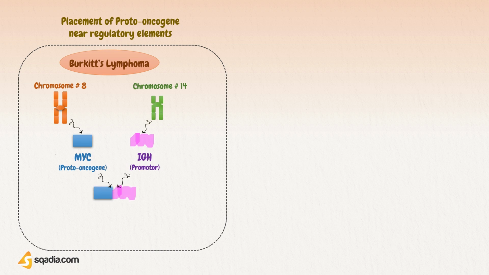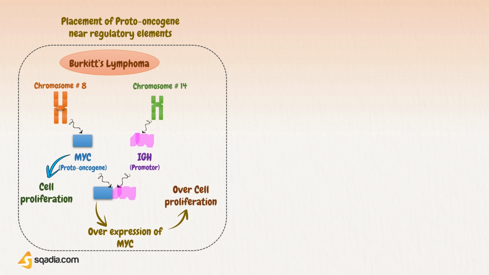The MYC protein normally signals for cell proliferation. This translocation causes overexpression of this MYC proto-oncogene in lymphoid cells, where the IgH promoter is normally active, thus leading to over-cell proliferation as it altered expression of genes. And so it leads to serious lymphomas, like Burkitt's lymphoma in this case.